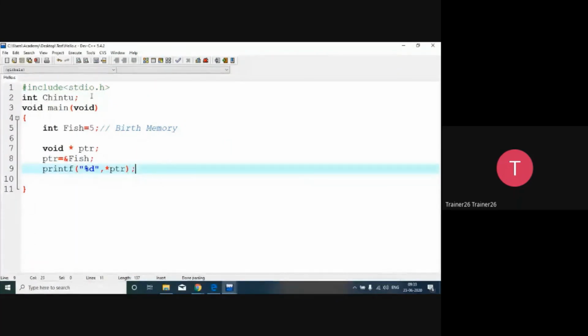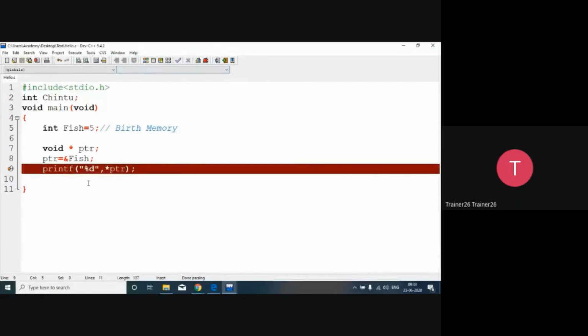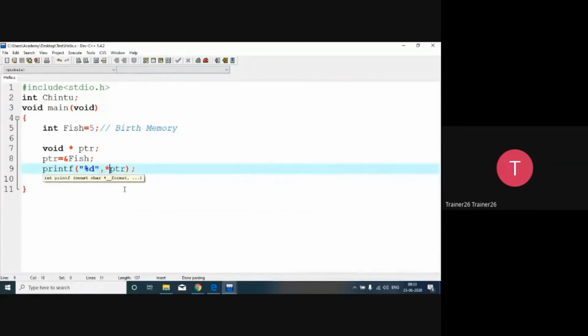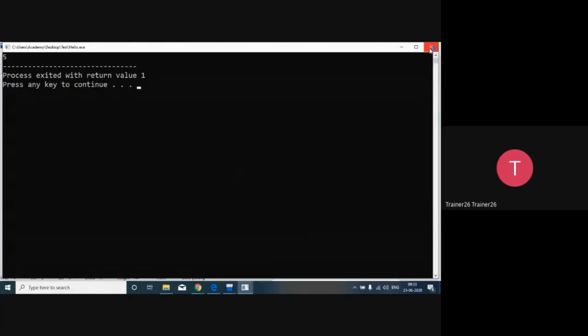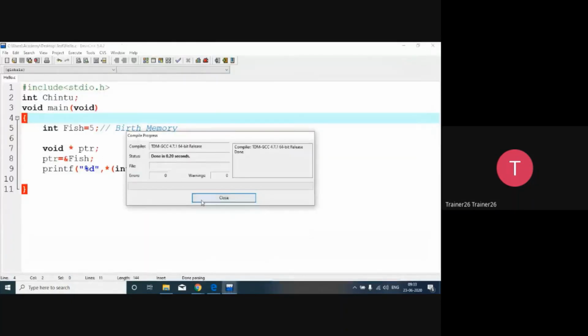So compile. The problem was with this line. Basically, for explicit typecasting, you have to say int star, that is, you are converting it. That is, a pointer is going to get converted. This pointer is of which type we want to interpret it as. I want to interpret it as an int star. That's why explicit typecasting, and star is to retrieve the data inside the pointer. So this is the way I have to do it, and fish is containing 5. That's why when I compile and run, 5 is going to get printed.